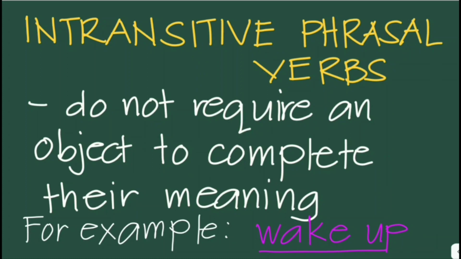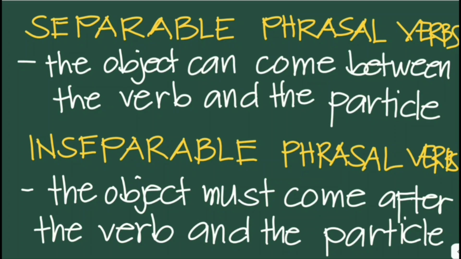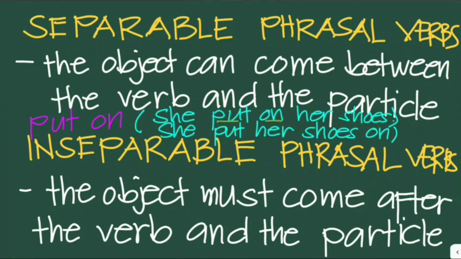Now let's talk about separable and inseparable phrasal verbs. Phrasal verbs can be categorized based on whether they are separable or inseparable, which affects how they are used with objects. A phrasal verb that is separable is one where the object can come between the verb and the particle. Say for example, the phrasal verb put on.